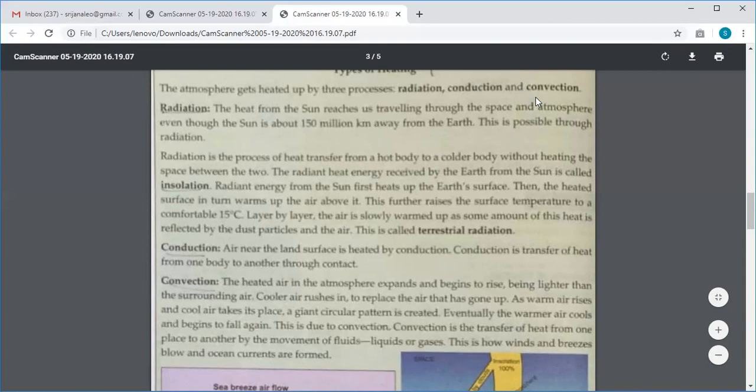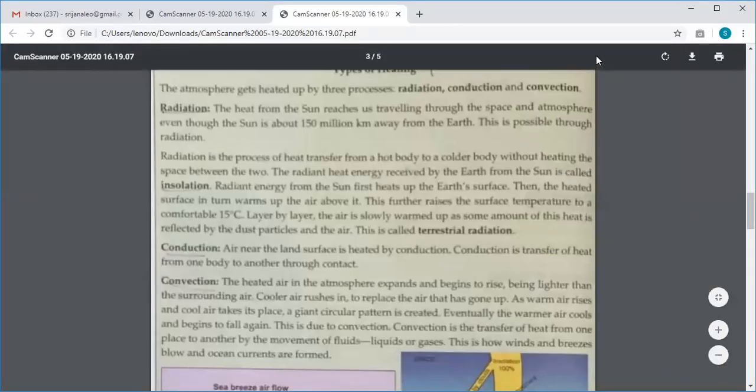Because when the atmosphere gets heated, that is when the temperature of the earth becomes high, or if it does not get heated enough, then the temperature becomes low. So let's move on to the first one, that's the radiation.